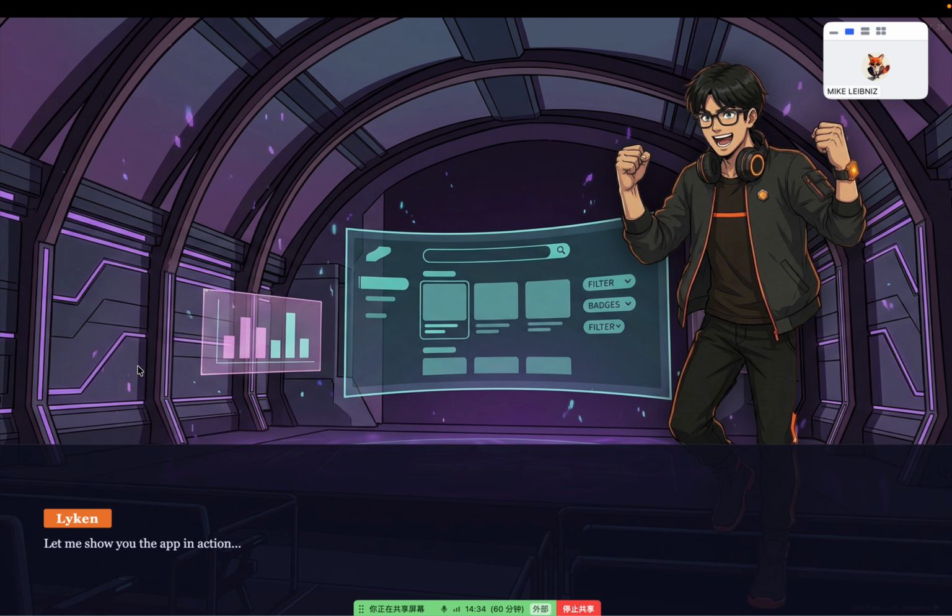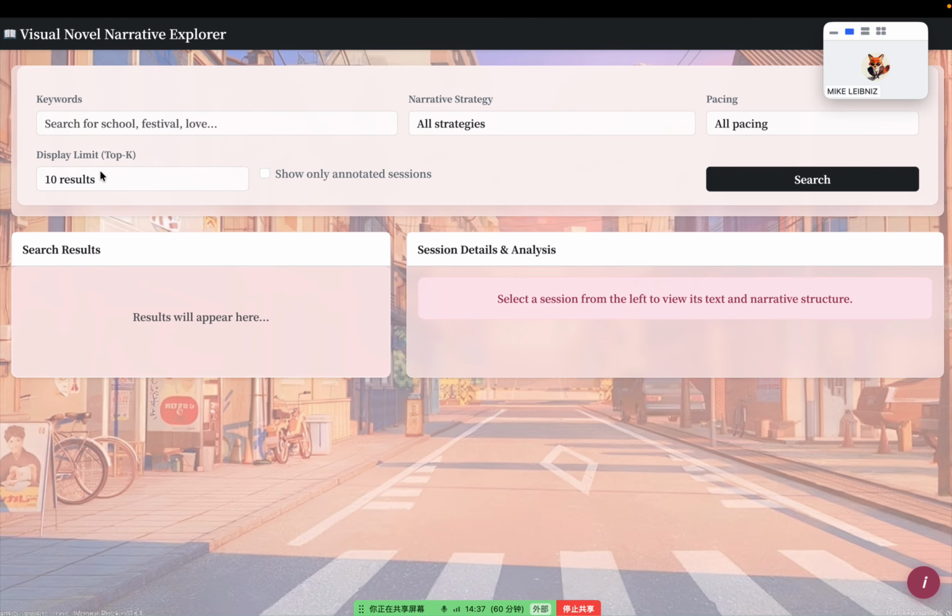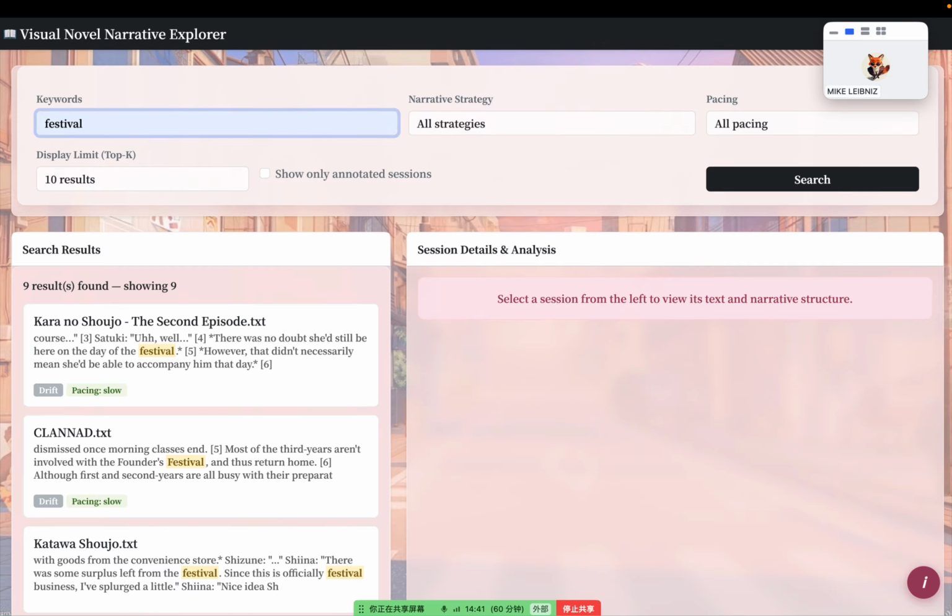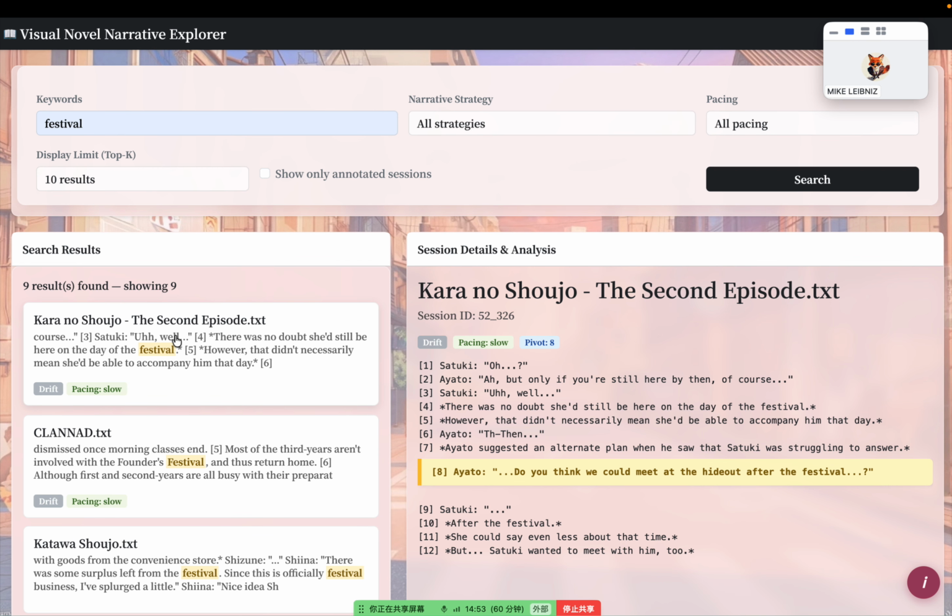Let me show you the app in action. Let me search for festival. Results come back ranked by relevance. Notice the keyword festival highlighted in yellow inside each snippet. Strategy and pacing badges are on every card. If I click this card, we'll see the full 12-line dialogue session. This yellow highlighted line is the pivot line where the narrative strategy shifts. In this session, the strategy is drift.